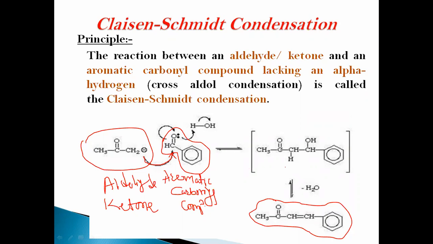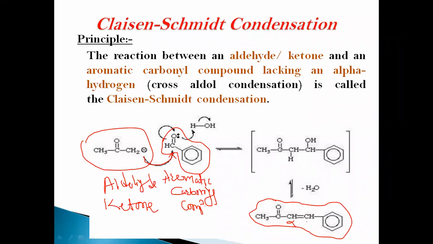That is an alpha beta unsaturated carbonyl compound. This reaction you have to see in the alpha beta unsaturated carbonyl compound segment. Aldehydes or ketones and aromatic aldehydes react with each other, undergo condensation and form the alpha beta unsaturated carbonyl compound.